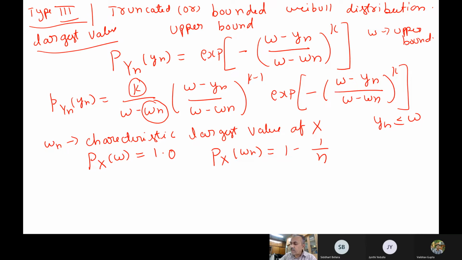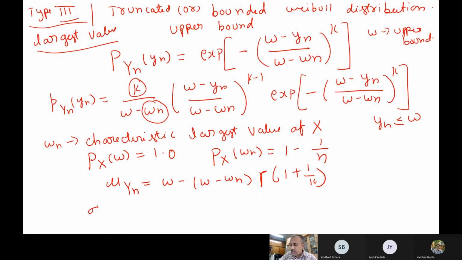To get these numbers, as I already told you, in practice whenever you have data, you can find its mean and standard deviation. Knowing the mean and the standard deviation, you should be able to calculate omega n and k. The mathematical details are there, but we will not go into them. The mean value of the data, yn, will be omega minus omega n times the gamma function of 1 plus 1 by k.